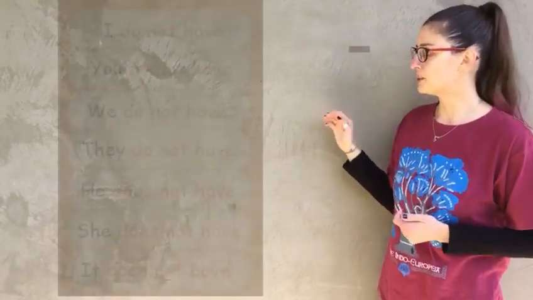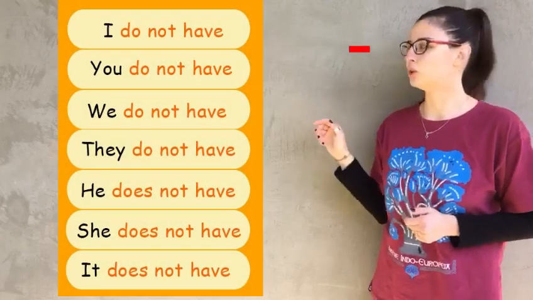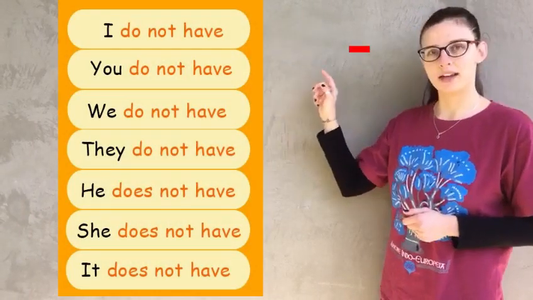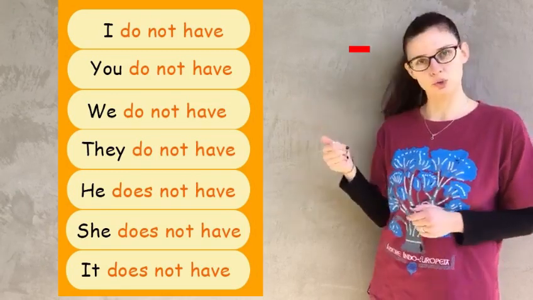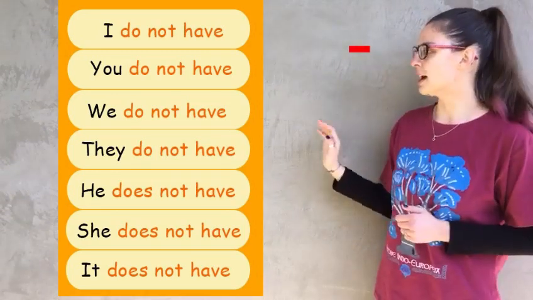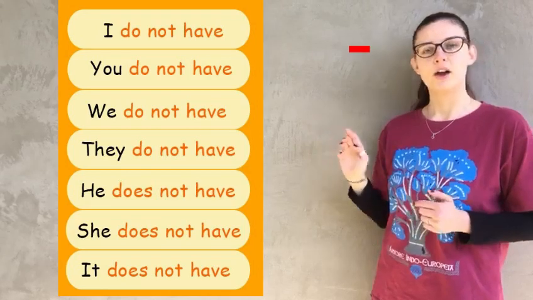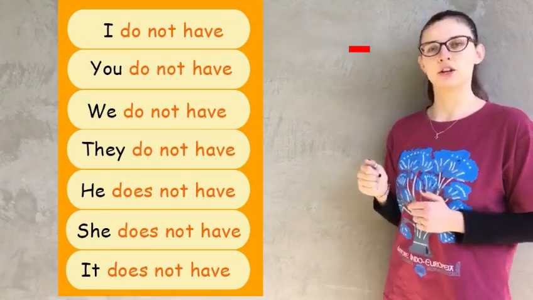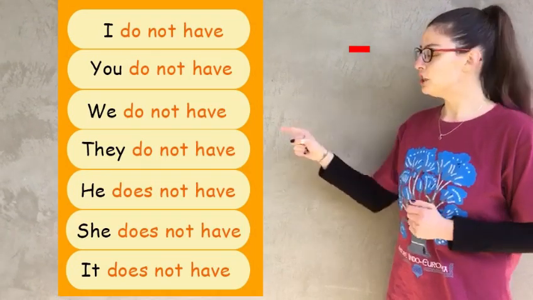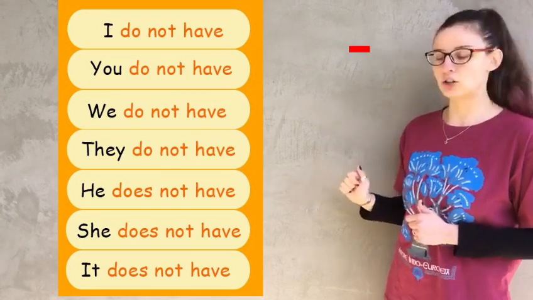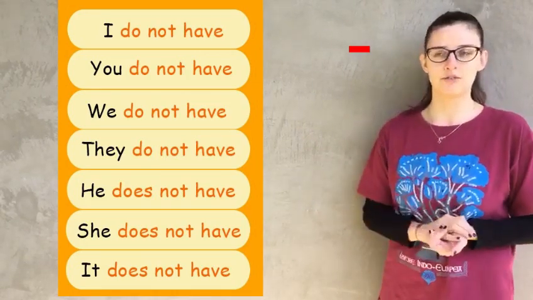Of course, you will also need to make negative sentences. You will have to use negation. In this case, you will need two verbs, the verb do and also the verb have. So for example, for the person I, it will go like I do not have. For you as well, you do not have, we do not have, they do not have. For he, she, and it, it's gonna be with does. She does not have, he does not have, it does not have.